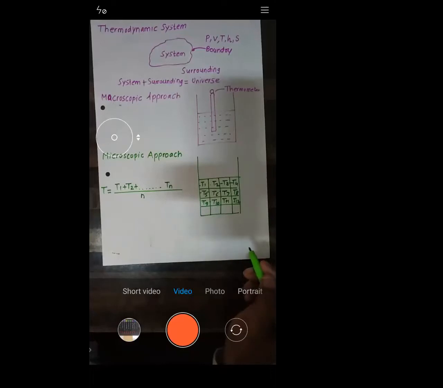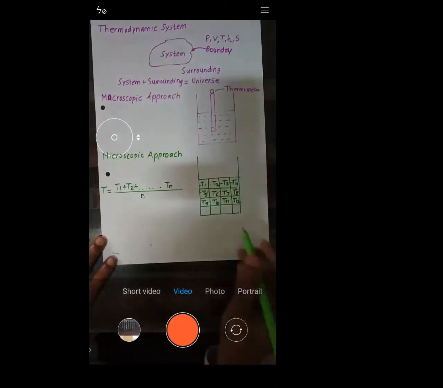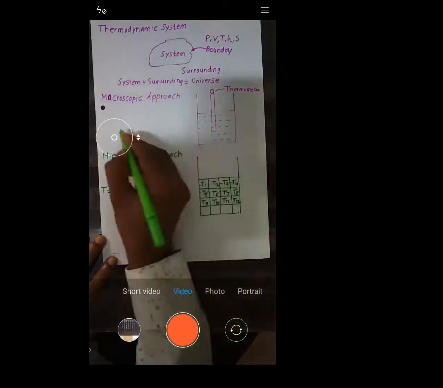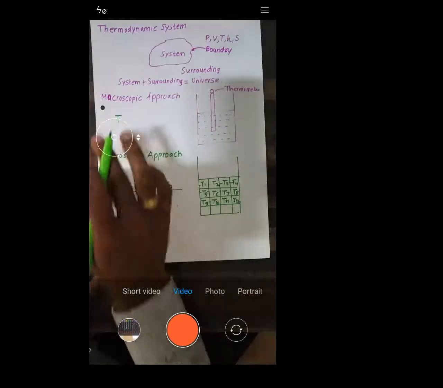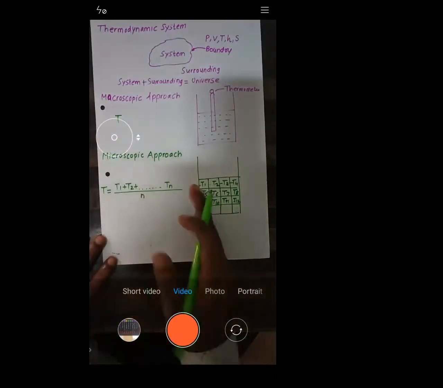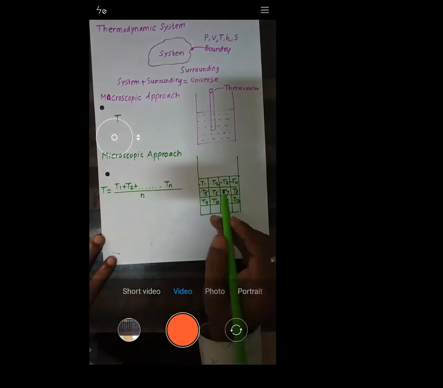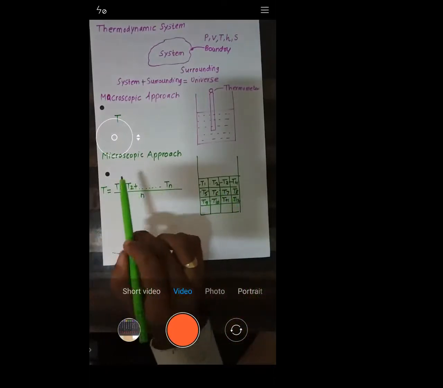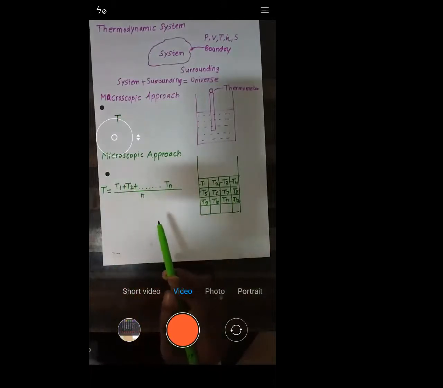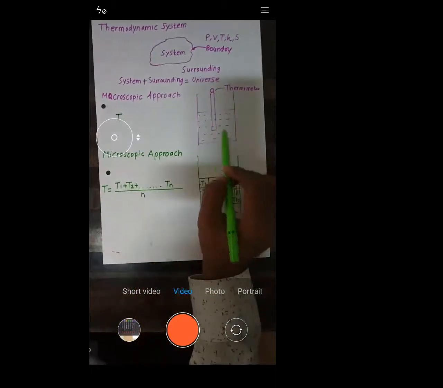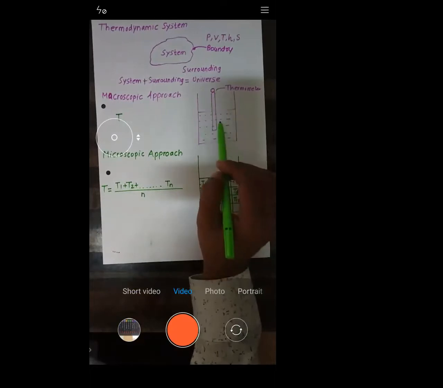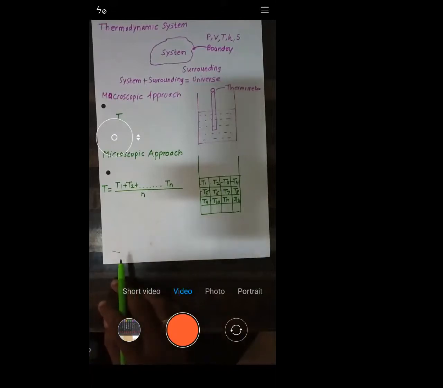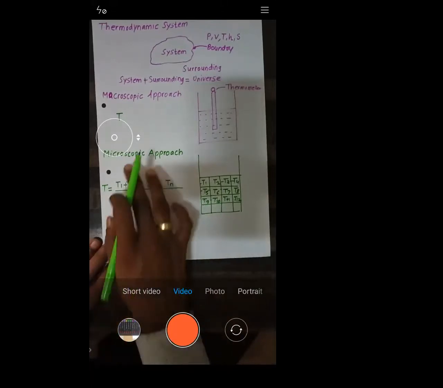Is it okay now? You understood? If I ask you what is the temperature, you will simply insert a thermometer and measure the temperature T. Here, we will split it into a number of small compartments, measure the temperature for every compartment, and then take the average, and that leads to the microscopic approach. Here we have considered the entire system as a single system, and here we have split the system into a number of small systems. So that is nothing but the microscopic approach.